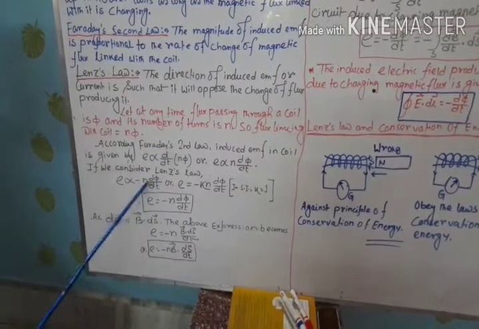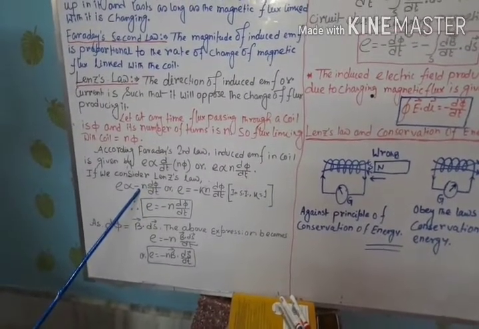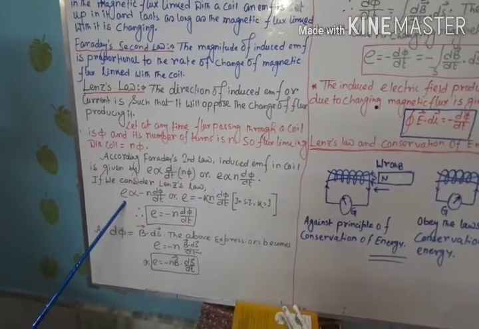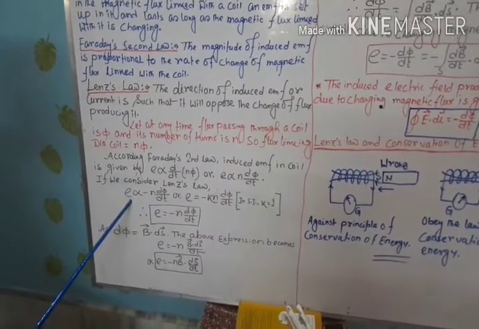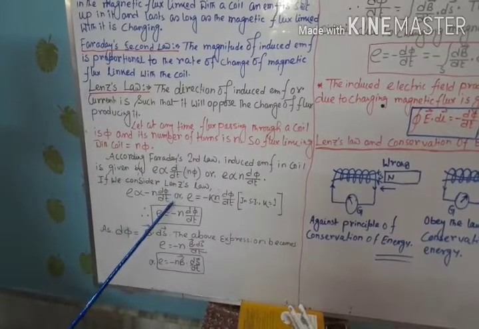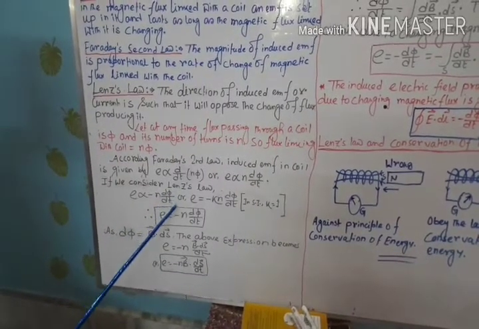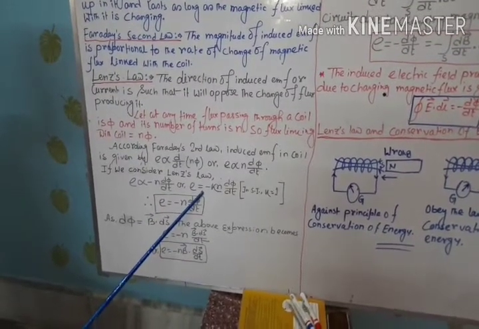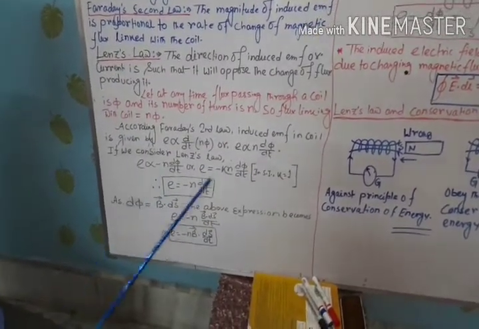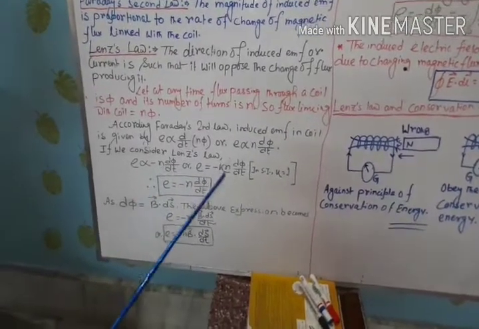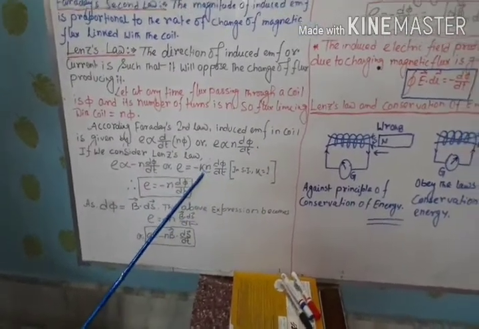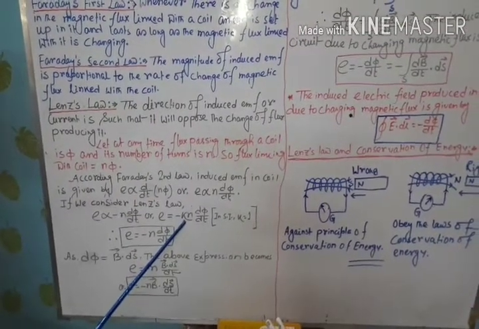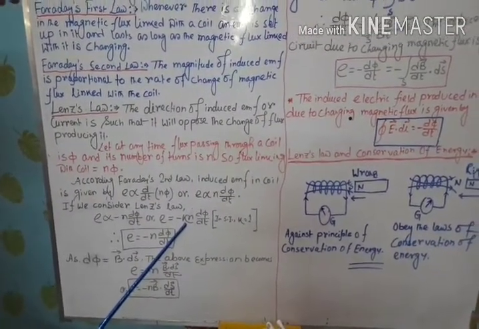This minus sign indicates that the induced EMF occurs in a circuit in such a way that it opposes the rate of change of magnetic flux. Or E equals, with a proportionality constant K, the minus sign remaining as usual, minus K n d phi by dt. This K is a proportionality constant, and its magnitude depends on the unit system.